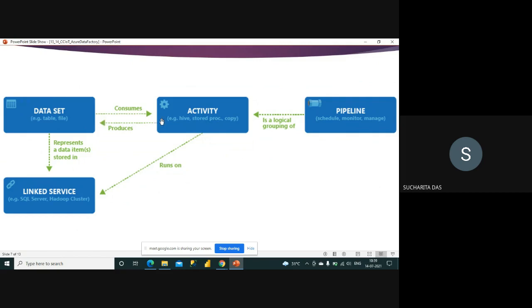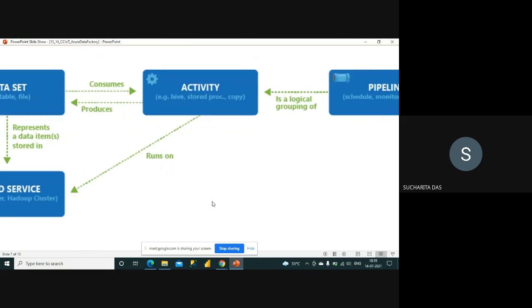So it can be consumed, it can be produced, that is the data set, but that is being done with the help of the linked service. So the activity actually links to the data set through the linked service. That is the connection among these four components of the data factory.